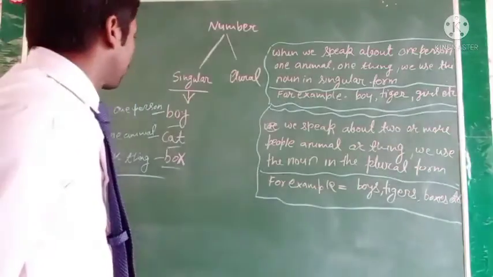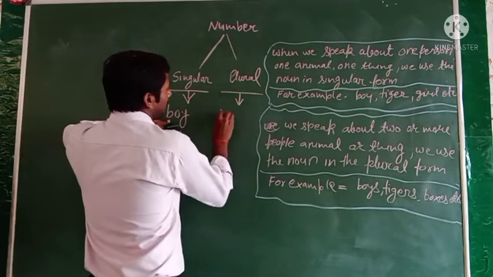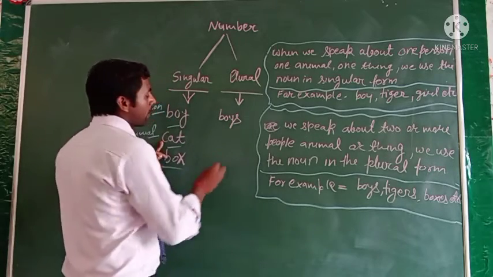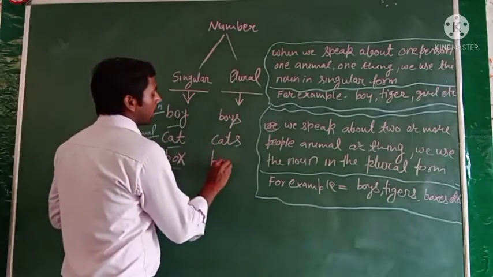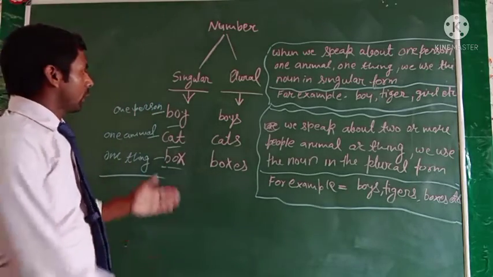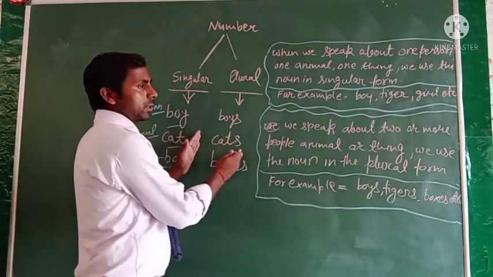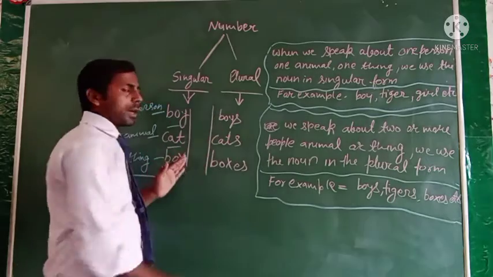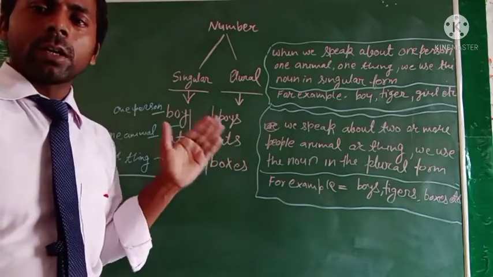For example, you can see here boy is a singular number, then the word boys will be the plural. Cat is the singular number, cats will be plural. Box is a singular number, then boxes will be plural. So this is the singular number noun and this is the plural number noun, and all these words are classified into two parts according to their quantity or number. Clear?